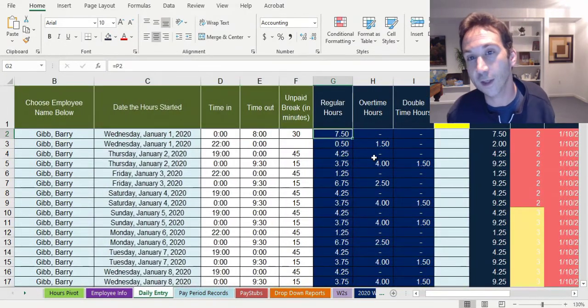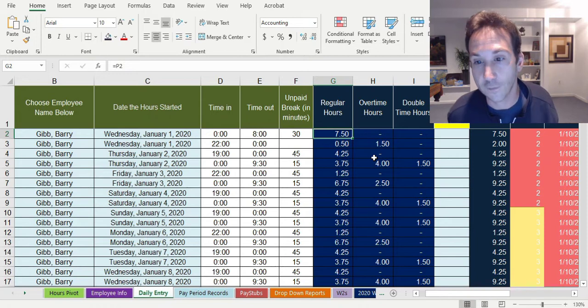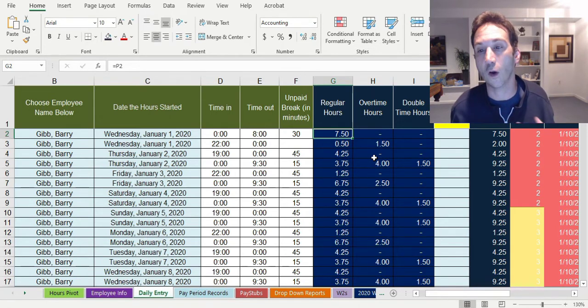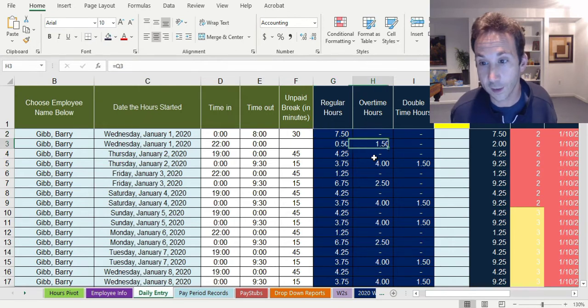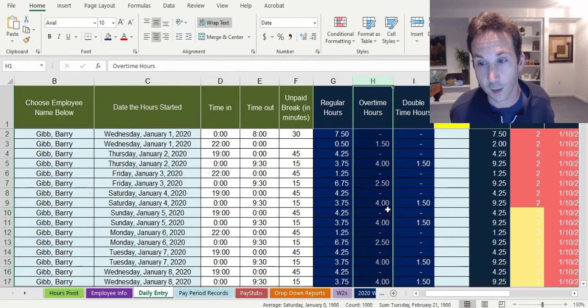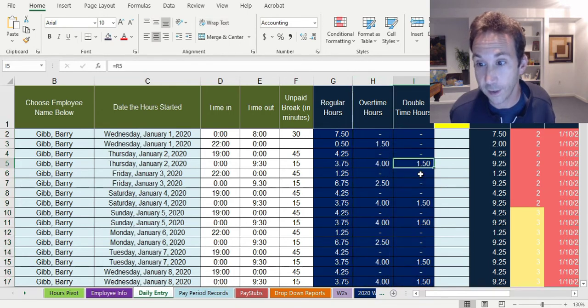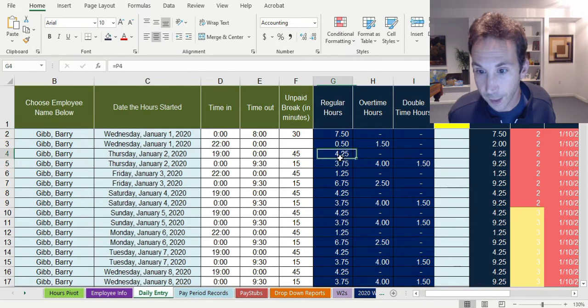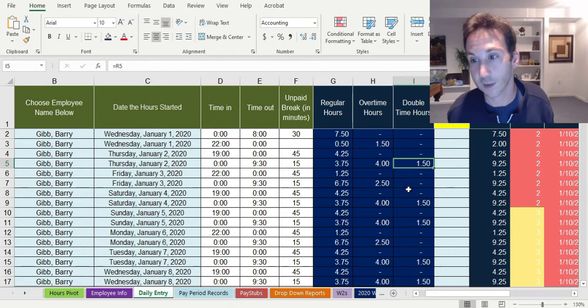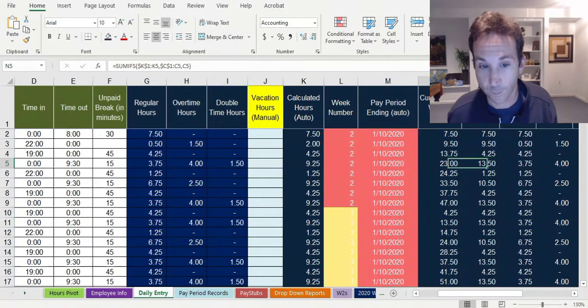What it's doing is figuring out first, in the daily format, how many of these hours were overtime for the day. If they were more than 8 for the day, they're going to start to get thrown into this overtime column automatically. And if they were more than 12 in any given day, they're going to end up going into this double time category here, right? So you've got 8 regular hours, you've got 4 overtime hours, and you've got 1.5 double time hours because these are over 12. And all these complicated formulas are doing that per day, all right?